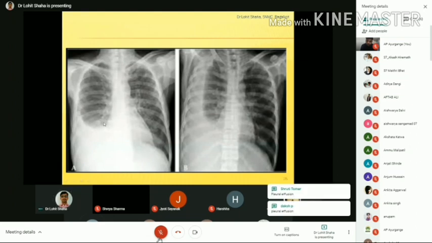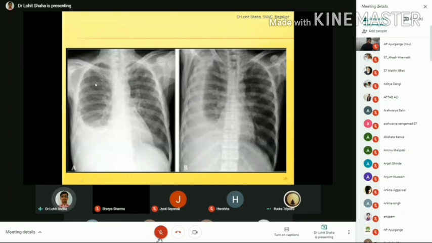Before you know what pleural effusion is, you should know the anatomy of the covering of the lung. The lung is covered by a membrane called the pleura. This pleura consists of two layers, the parietal pleura and the visceral pleura. In between these two layers we see the pleural fluid, which provides lubrication between the two layers.